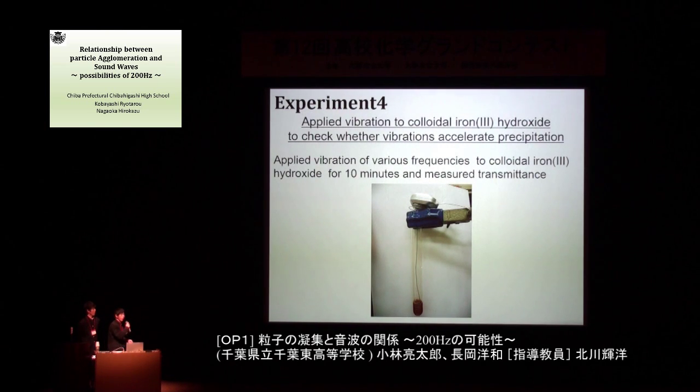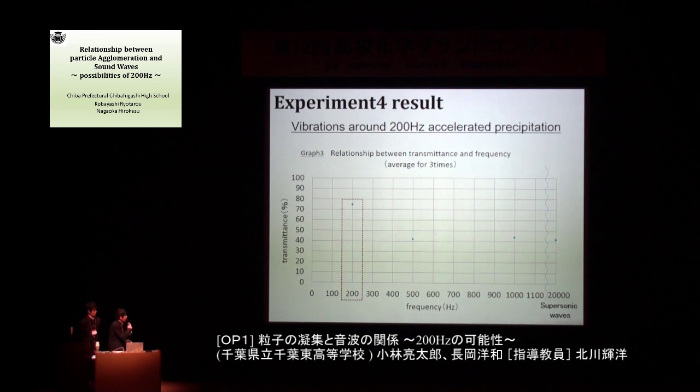And experiment 4. To check in other colloids, we applied vibration of various frequencies to colloidal iron 3 hydroxide for 10 minutes and measured transmittance. Result. The vertical axis shows the transmittance and the horizontal axis shows the frequency. From this graph, around 200 Hz, it has high transmittance, and vibration around 200 Hz accelerated precipitation.